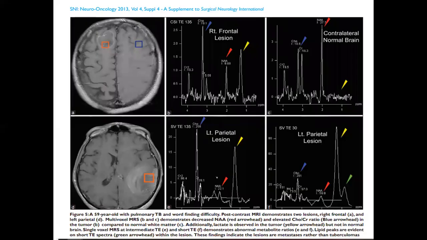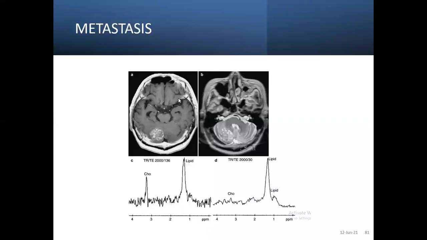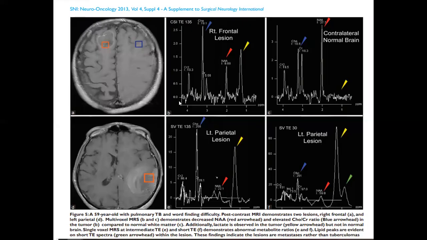If you come to the MRS picture, mostly you will see the lactate peak, sometimes a choline peak, and decrease in NAA activity compared to normal brain.